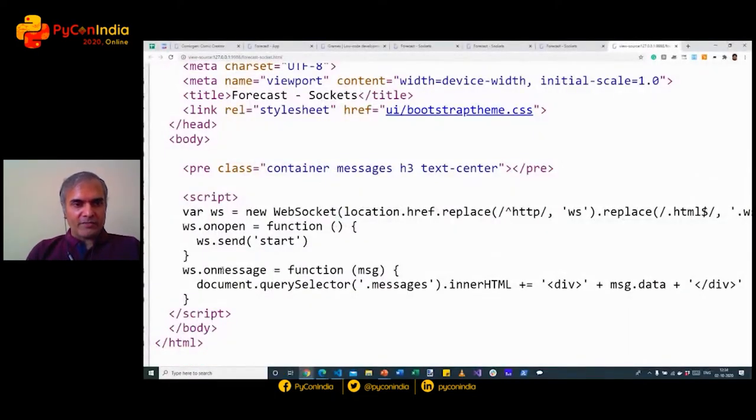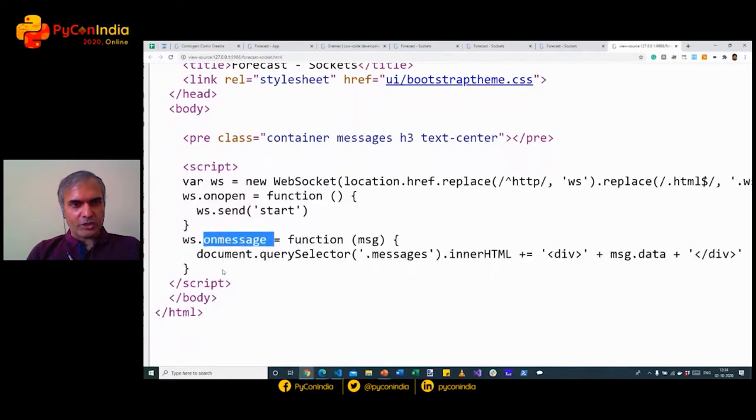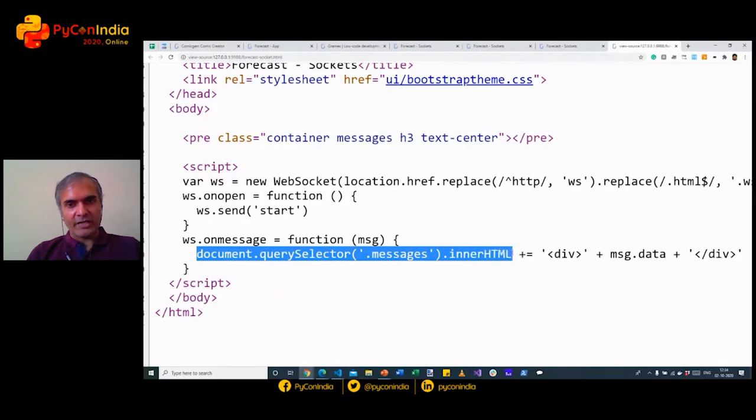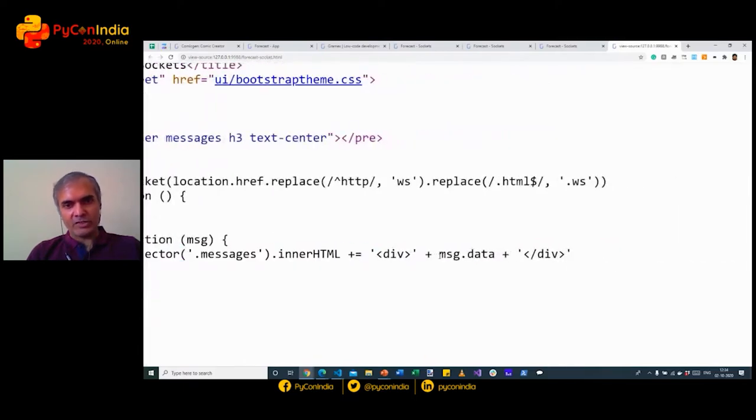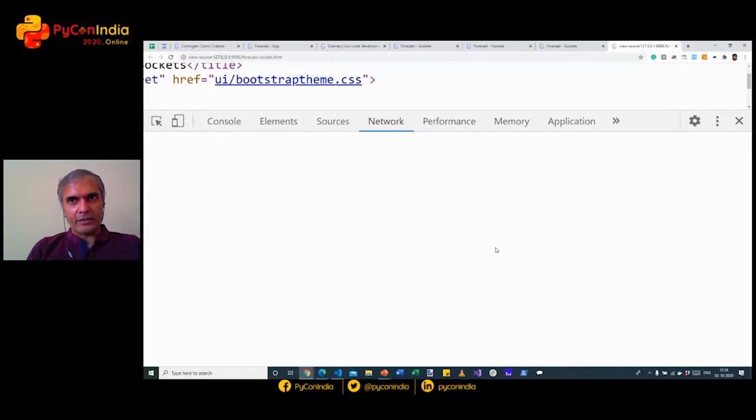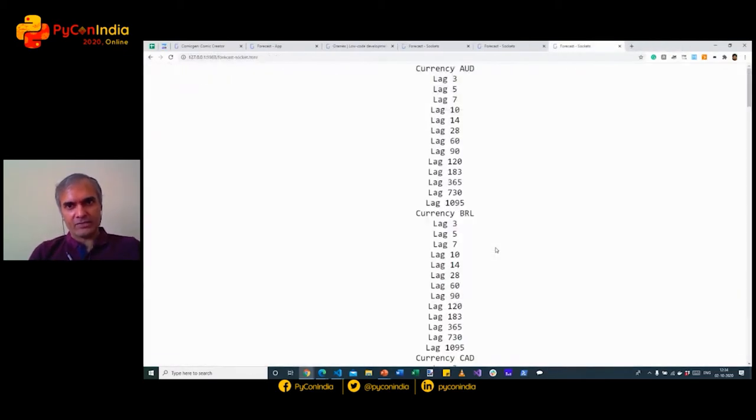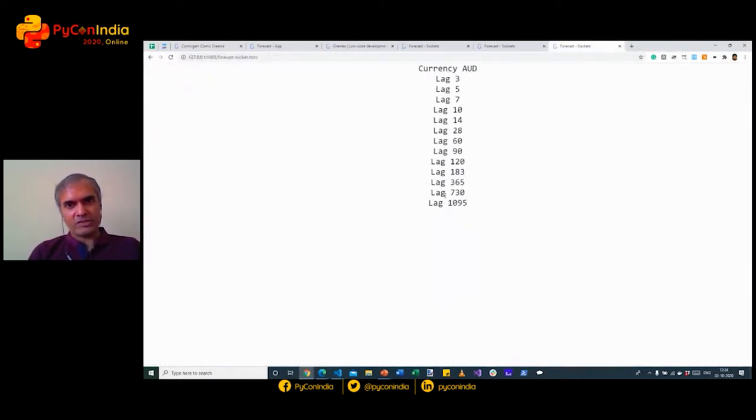The browser then receives this in the onMessage function of that WebSocket. And what we do, taking that message, is simply take the list of messages and add to the HTML whatever is there in the message data. And what that message data has is literally whatever strings were being printed here.